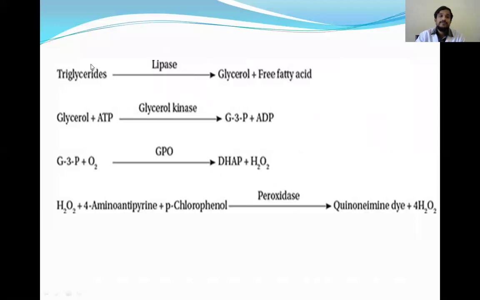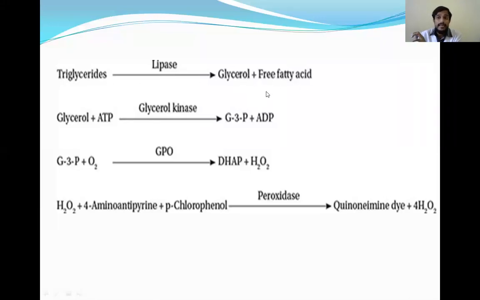And lipase. So for estimation of triglycerides, lipase converts triglycerides to glycerol and fatty acids. And lipase, we know it is generally seen in diseases of the pancreas, pancreatitis, okay, or necrosis of the pancreatic cells. So in those conditions, we will see the lipase. Lipase directly acts as a marker for assessing the pancreatic diseases, but it is indirectly useful in assessing the lipid abnormalities, by converting triglycerides to glycerol and fatty acids.